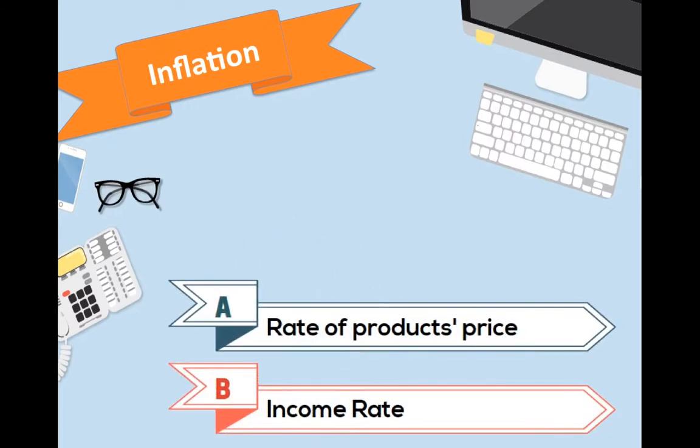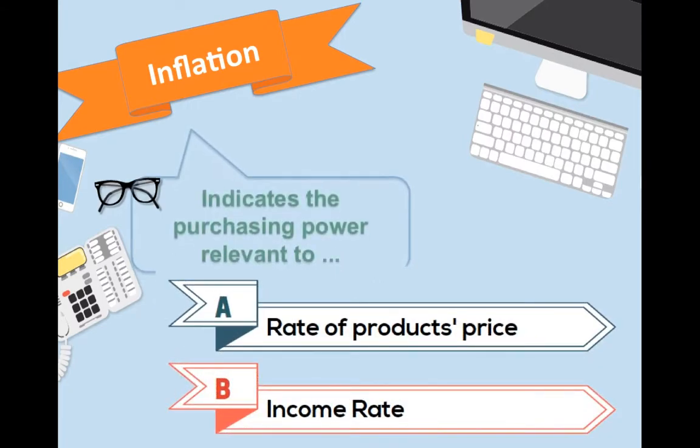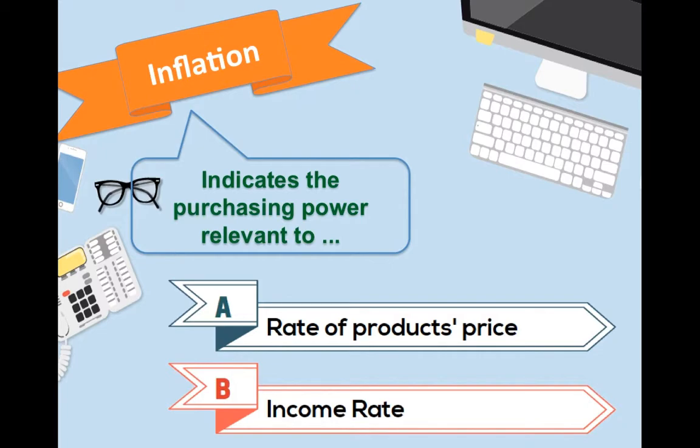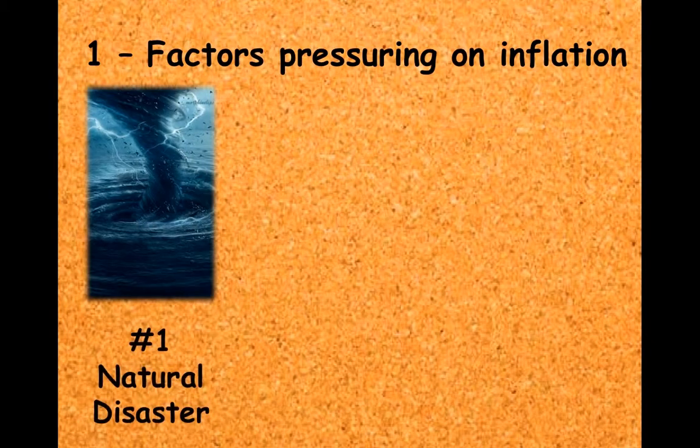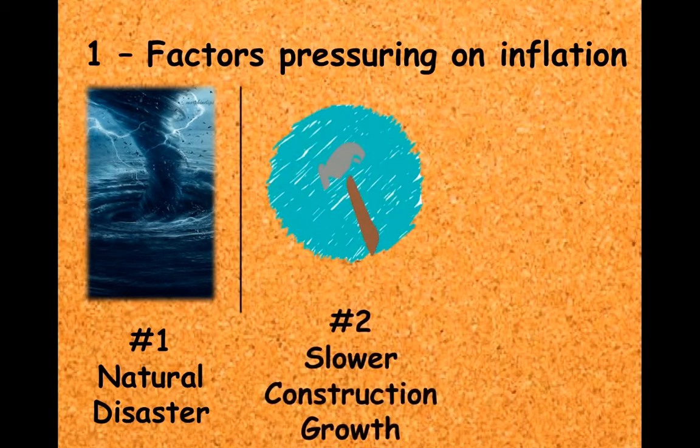Firstly, we look at inflation. The inflation rate indicates the purchasing power of the consumer, which is relevant to income rate and product prices. One of the main pressures on the inflation rate is the natural disaster that happened recently, the cyclone. It destroyed a lot of unharvested farming products. This raised the fruit and vegetable prices, but since the fuel price was cut, it could stop them from rising aggressively. Another factor was that construction growth didn't go at the same pace as before.